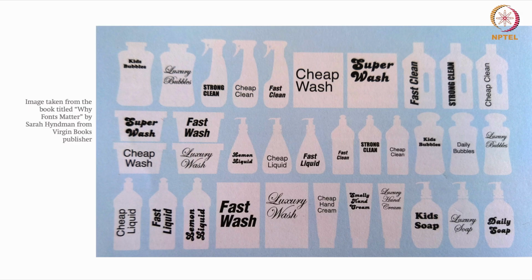So imagine this. Now the form is the same, right? Or maybe you can say the silhouette or shape is the same, but the font has been changed. Now different fonts have been used to depict different kinds of products and ideas, right? For example, if you look here, it is cheap wash, this is super wash, which is very exclusive, this is fast clean, the italic letters are used, and then in luxury you have the same font which has been used.